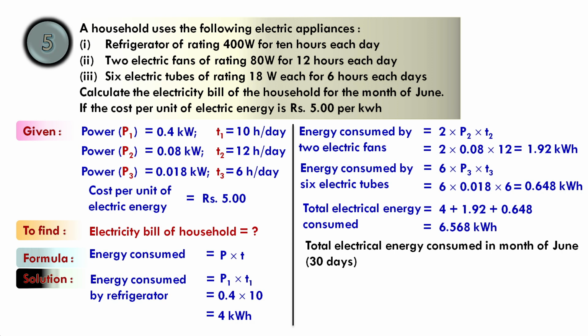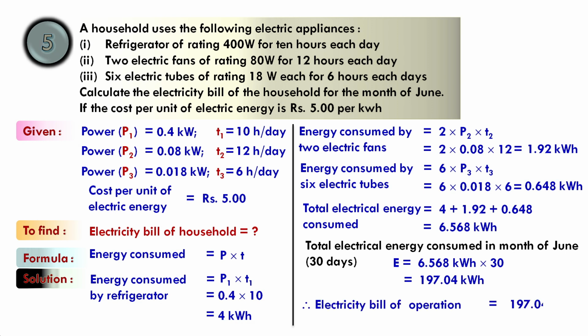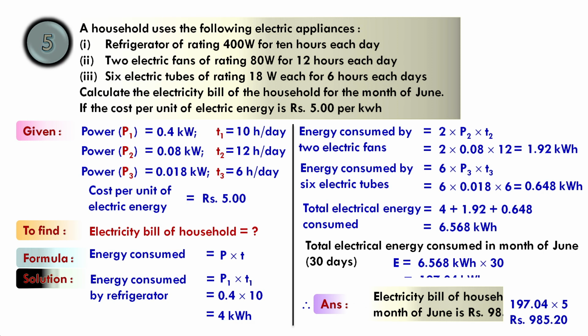And total electric energy consumed in the month of June will be 6.568 into 30, which is 197.04 kWh. And the electric bill would be 197.04 into 5, that's the rate, which is 985.2 rupees.